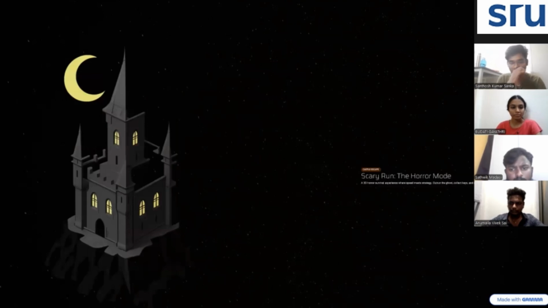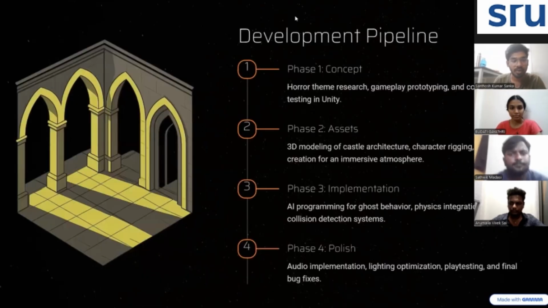Coming to the horror mode, which is a casual escape. One of the most interesting parts of our project is the horror mode. The player is inside a haunted castle, and a ghost chases the player. The player must collect keys and avoid ghosts, and the ghost AI becomes faster, which adds tension and excitement. This mode combines speed, strategy, and fear.